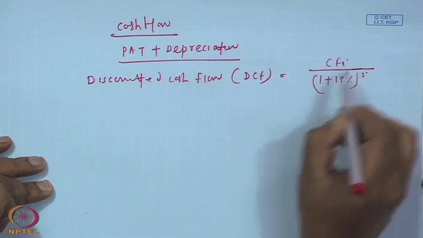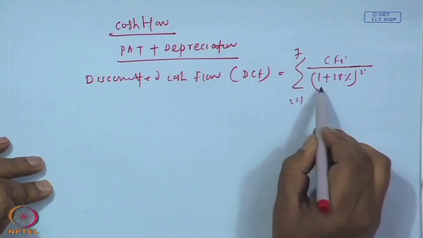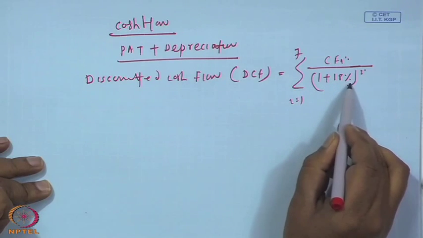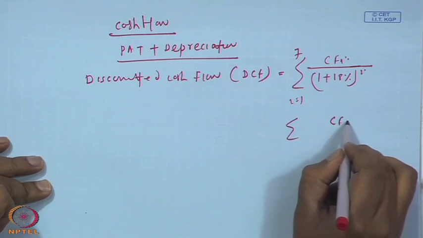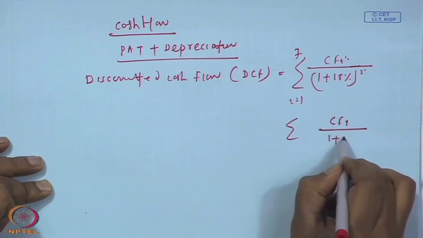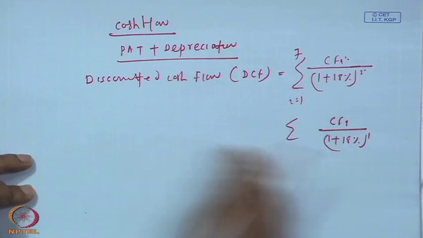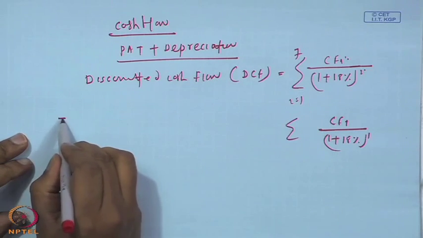For every year, 1 to 7 years, the cash flow is divided by 1 plus 18%. The first year's cash flow is divided by 1 plus 18% to the power 1. Like that, every year bring it to the discounted cash flow. And what is the total discounted cash flow?